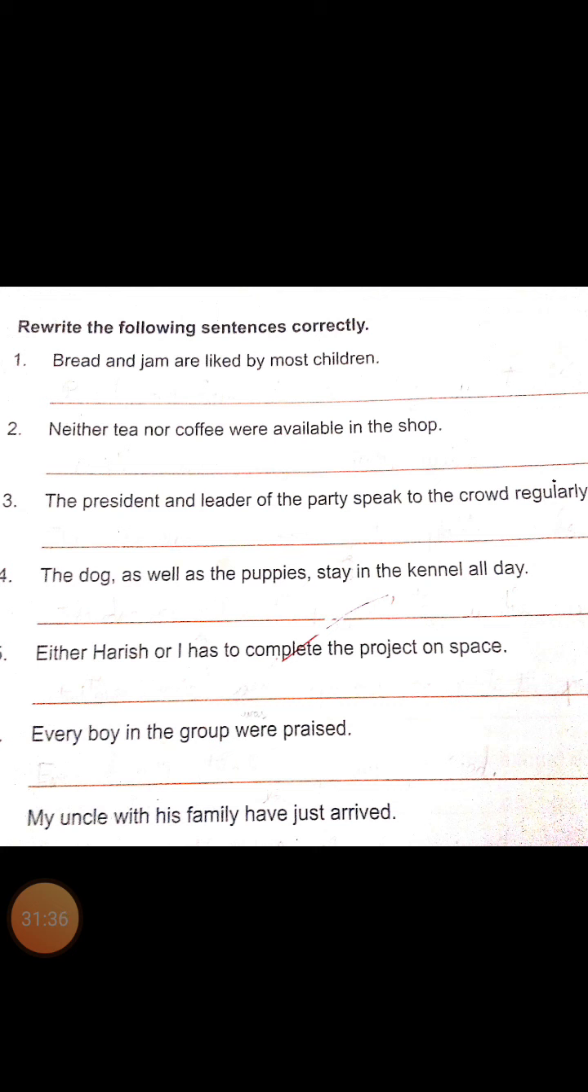Look at the next sentence. Either Harish or I has to complete the project on space. What is the conjunction in the sentence? Either or. How many subjects are there? Two. Harish, I. Which is the real subject? Yes, I is the real subject because it comes after "or."